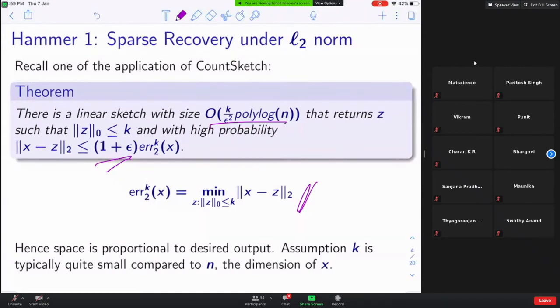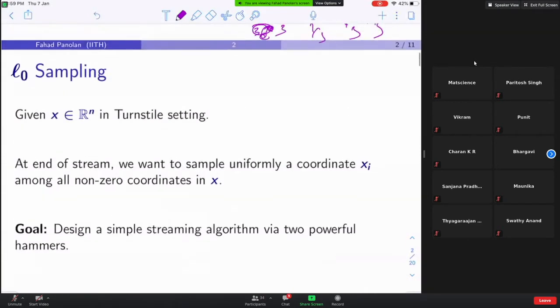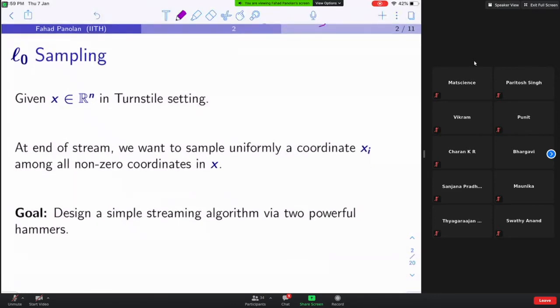Is the question clear? I want to do L0 sampling. L0 sampling is where X is given in a streaming setting. I also put another condition: suppose the number of non-zero entries in X is so tiny, at most k. And I want to do L0 sampling. So at the end, the algorithm should output one coordinate, which is a non-zero coordinate, with uniform probability among the non-zero coordinates of X.